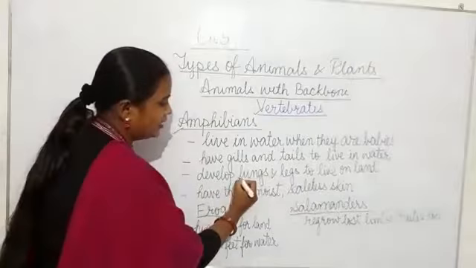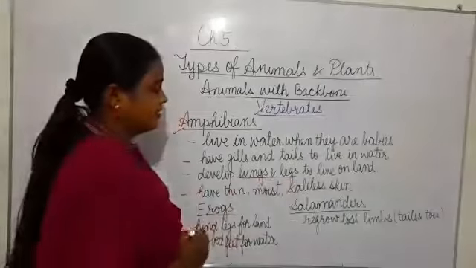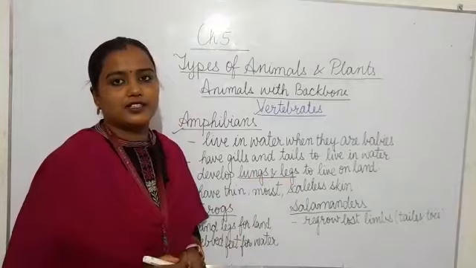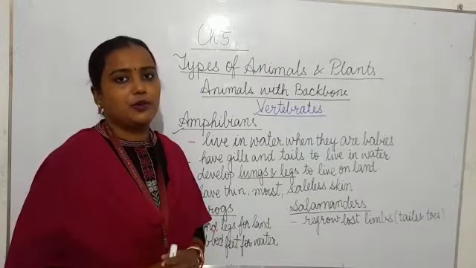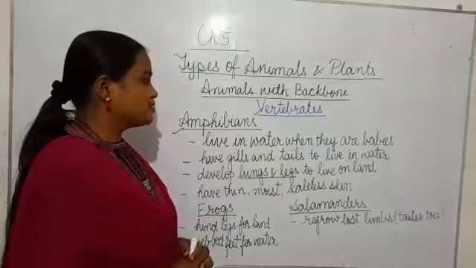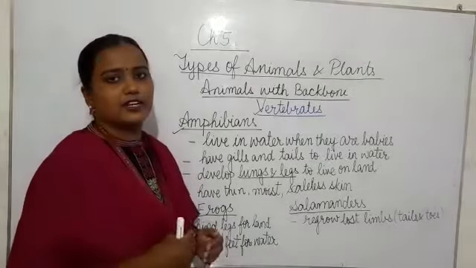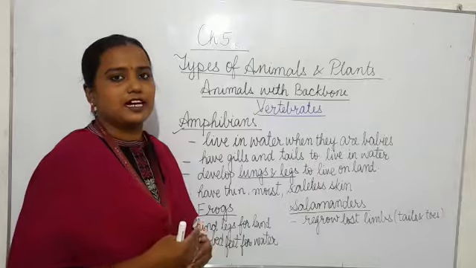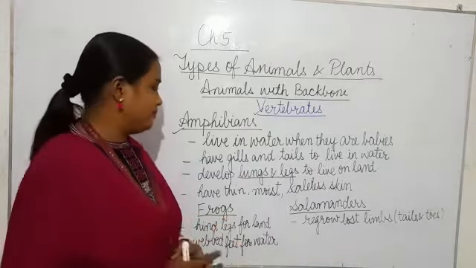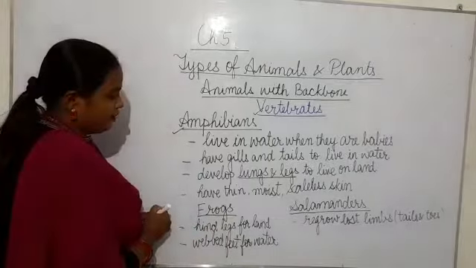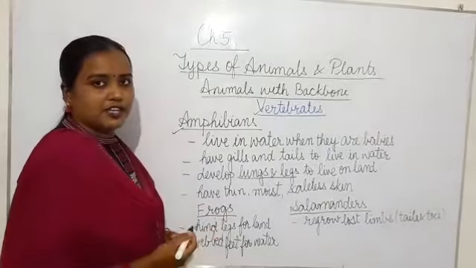All of you know lungs and legs are present in the body so that we can live on the land. So when amphibians grow up, they develop lungs and legs so that they can live on land as well.